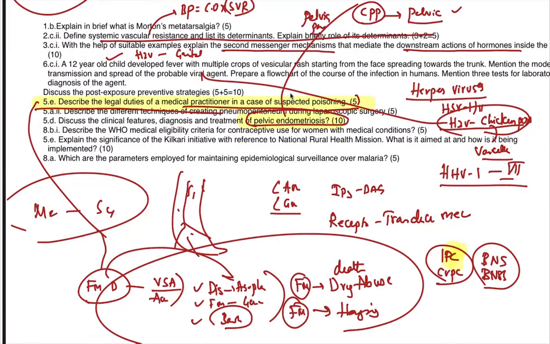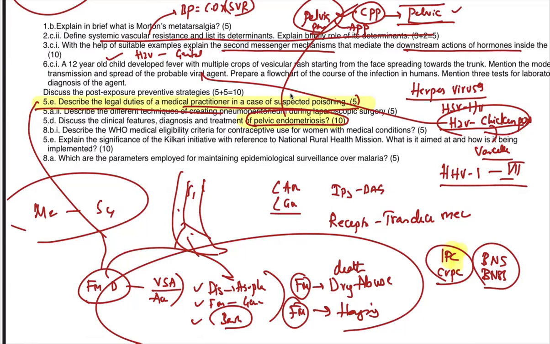Because they asked chronic pelvic pain, I started asking the causes of acute pelvic pain in the exam, thinking that the examiner would ask acute pelvic pain. I have recorded that video and updated it in the latest notes as well. But somehow he opened an altogether new channel, that is pelvic endometriosis. Now, any cause of pelvic pain can be a question in the exam. And you know, pelvic endometriosis is becoming so frequent, it is the major cause of infertility.